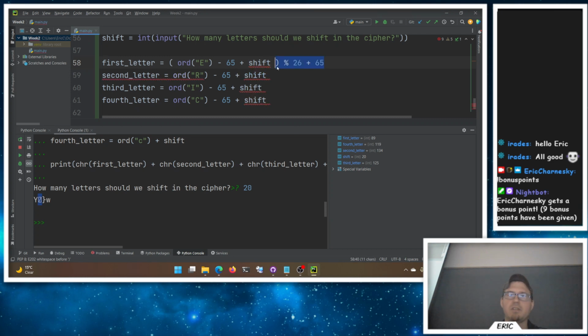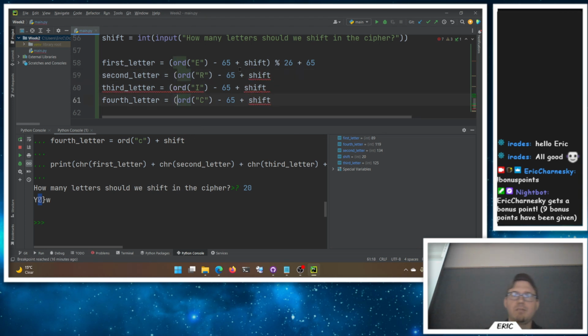Now, oh, sorry, these are yellows. The yellow lines are just suggestions. You don't have to fix them, but the style guidelines say you shouldn't have spaces around your parentheses. It's going to yell at me for all these. So I'm going to go add some parentheses. I don't like them touching, but it yells at me every time, so I'll go fix them. And then we can modulus 26 and add the 65 back in.